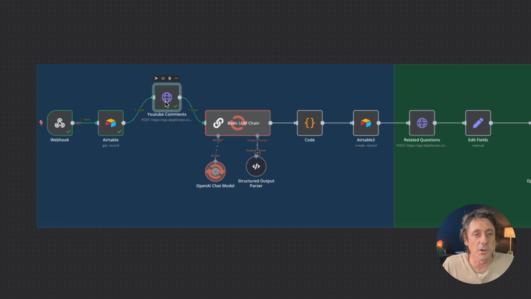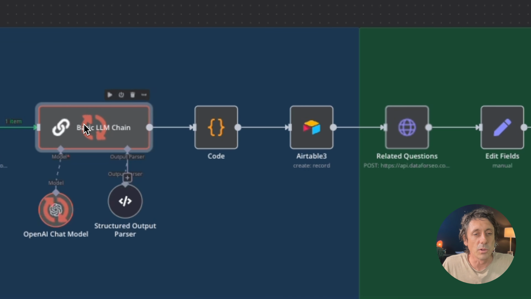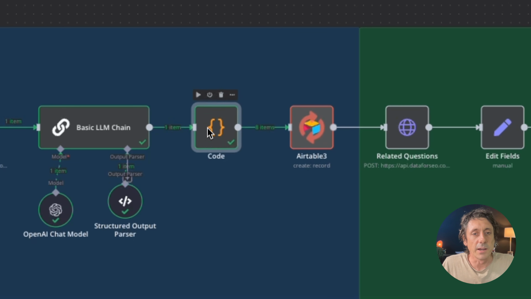So it's already scraped the comments here. And then it's passed this through to an AI, which is now reading all of the comments that got scraped, and it's sorting through them, and it's outputting it now, and it's updating Airtable. So right now, it's already got the ideas in Airtable, so that's how quick it was.